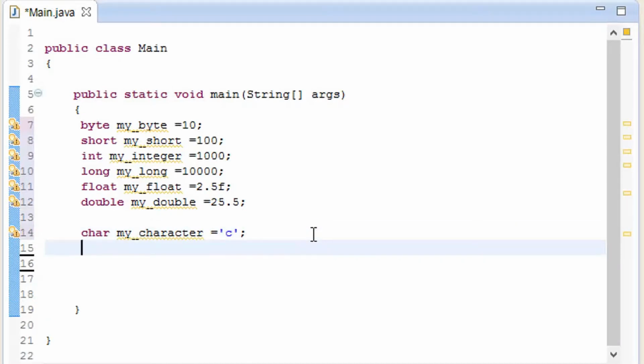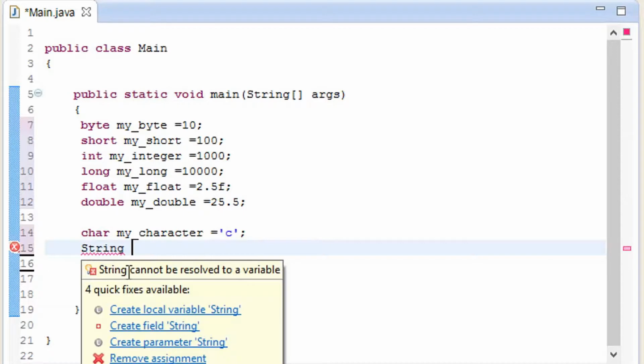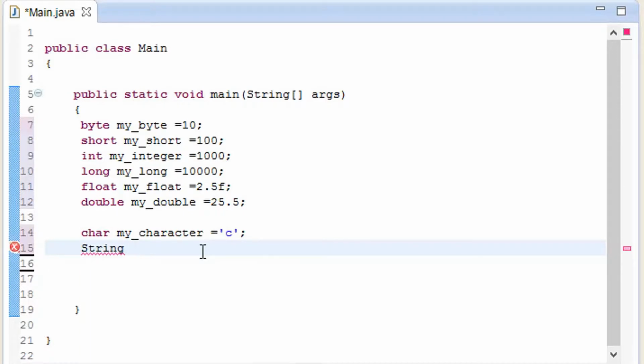There is something I was saying about string. String is also a class because it takes a capital S. It is going to see that it is a class, and I will explain that to you later. Let me just add a string, and here we know that we are going to keep it in double quotes.